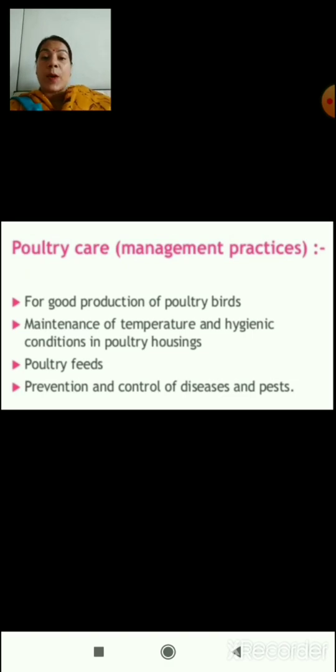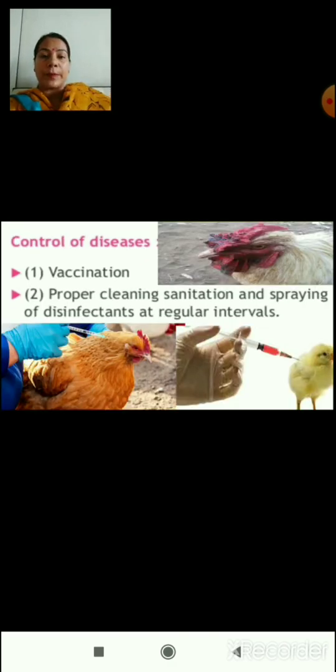So now let us discuss poultry care or management practices. For good production of poultry birds, maintenance of temperature and hygienic conditions in the poultry housing are very much required. And the second thing which is required here is poultry feed. As I told you earlier, there is a specific requirement of broilers and layers, and the feed which is provided to these animals should be according to their requirement. Prevention and control of diseases and pests should be maintained in poultry farming.